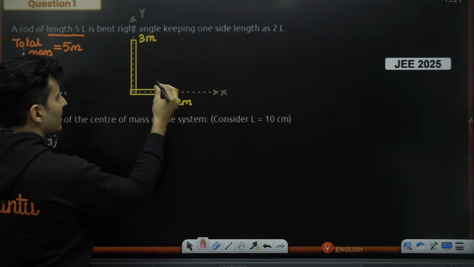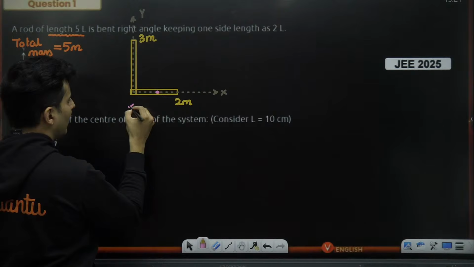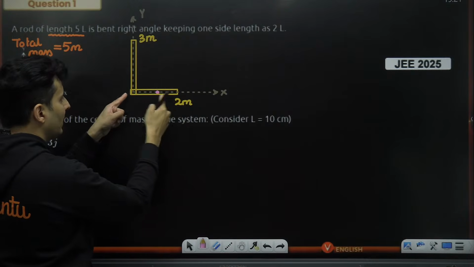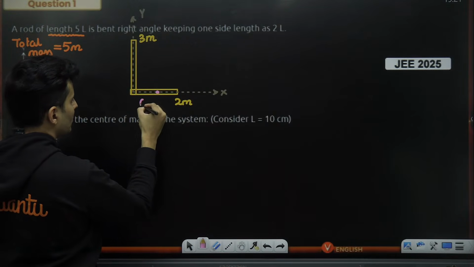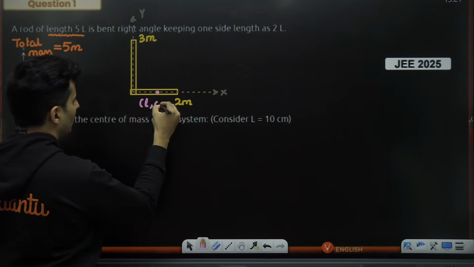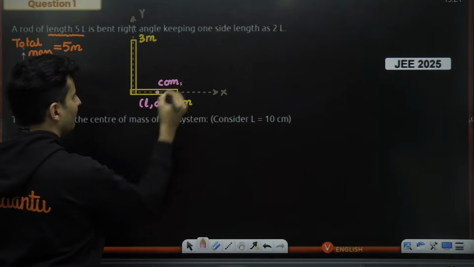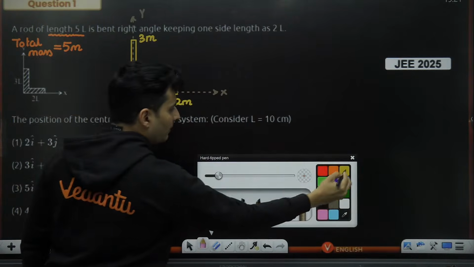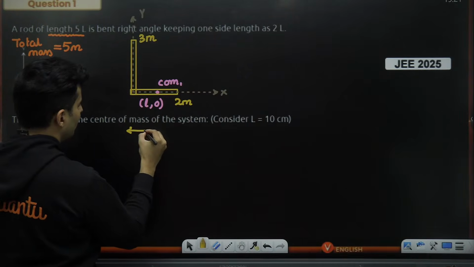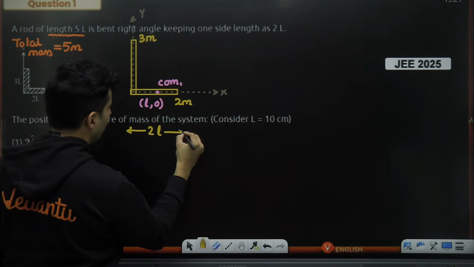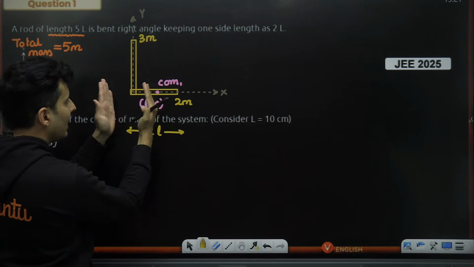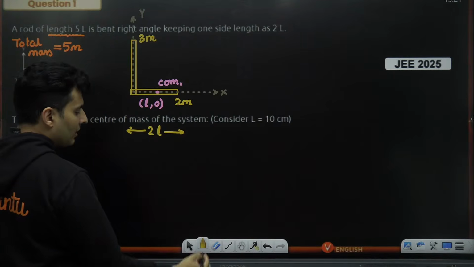Now, obviously, the center of mass will be at a distance of, if this is 2L, this will be L. So it will be at L, comma 0, y coordinate will be 0. This is center of mass 1. Is this clear why it is so? Observe carefully. This length is 2L, so 2L's half will be L.